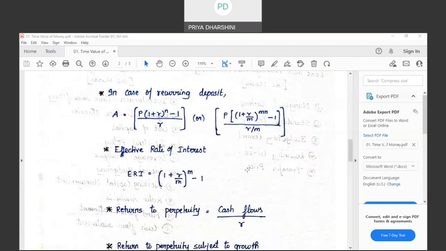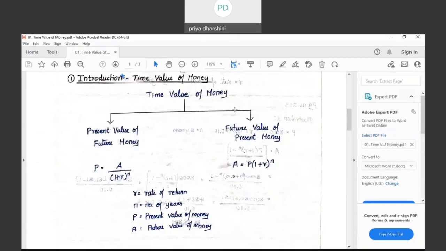That's all. Okay. So we introduced you all to the concept of time value of money. What is the concept of time value of money? With passage of time, interest gets added to the principal which is on hand, and hence the future value of money will be of less importance when compared to the present value of money. So everything we have to take it to the present value to evaluate it.